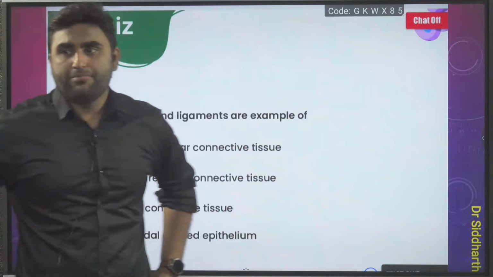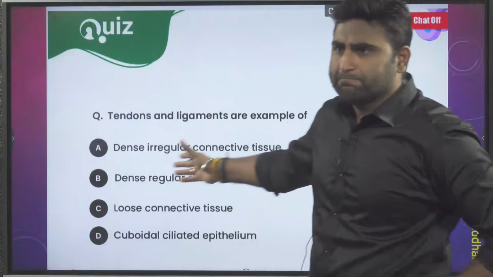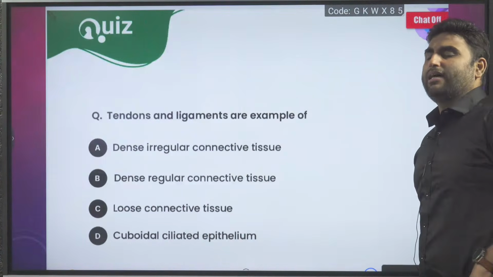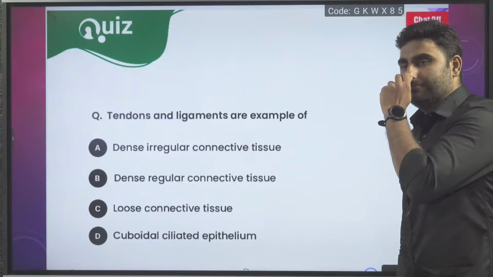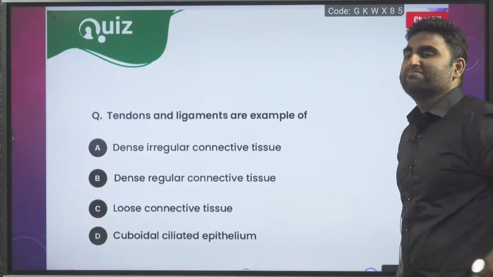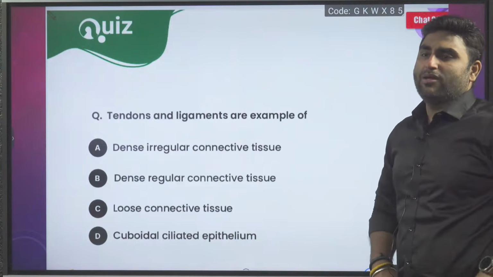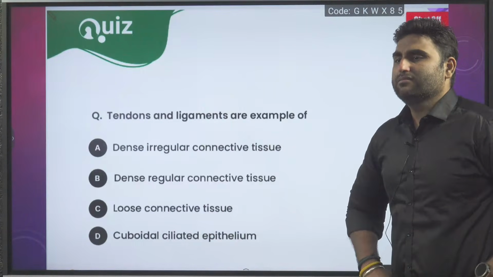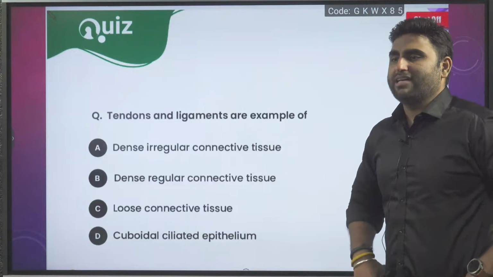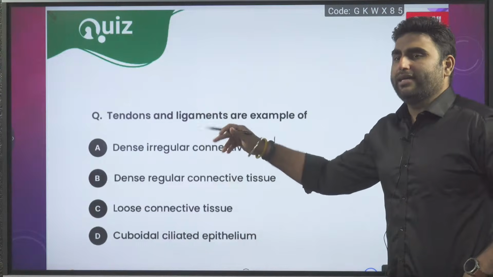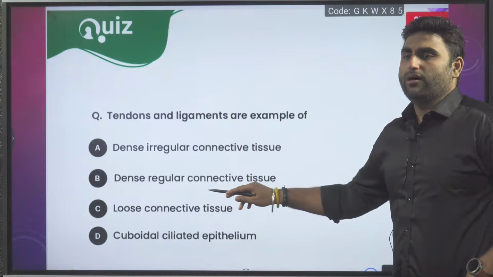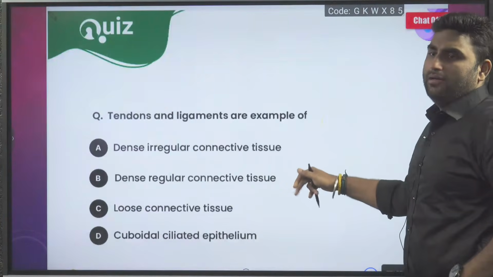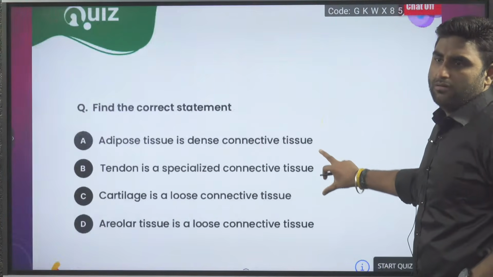Let's do some MCQs. Attempt this question. Tendons and ligaments are examples of what? Dense irregular, loose connective tissue, cuboidal. Give me the answer in the chat box fast, it should not take more than 5 seconds. So tendon and ligament are dense regular connective tissue. Answer is B.